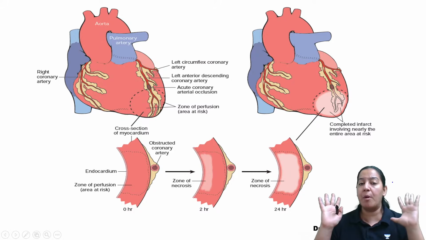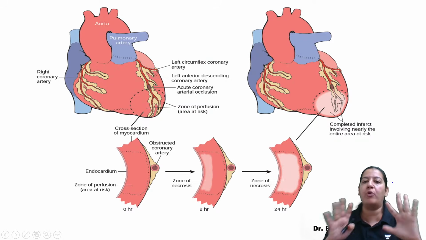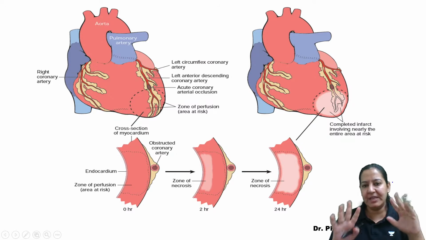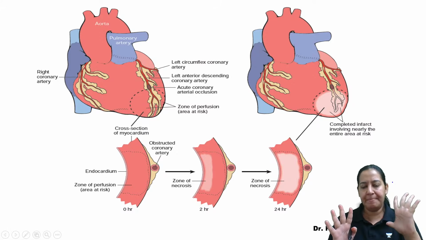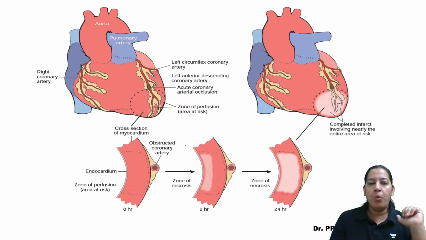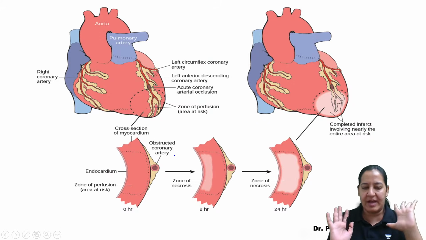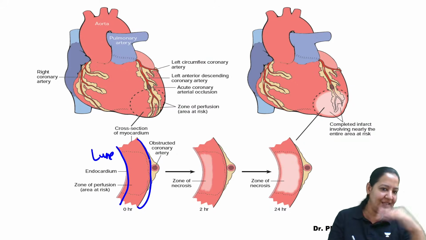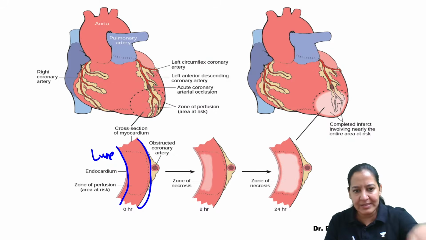Now, the best diagram from Robbins for this context, I found this. I will explain this diagram. Can you zoom the image? I guess you can't zoom the image. Anyway, I will try to explain. See this image with concentration on your gadgets. Everyone see, what is this in this diagram? The image is from Robbins only. You can see this is the left ventricular wall. The wall of the left ventricle, this is the lumen. You can see the inner side, the outer side. See in the wall, this is the coronary.